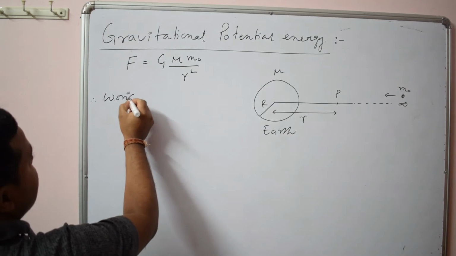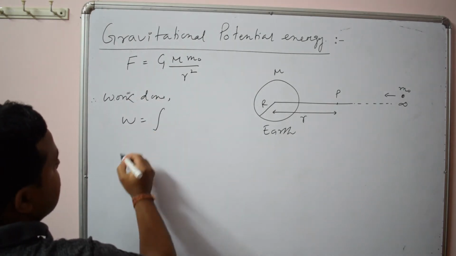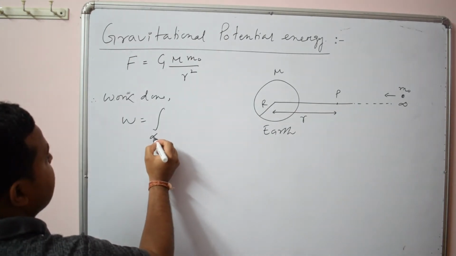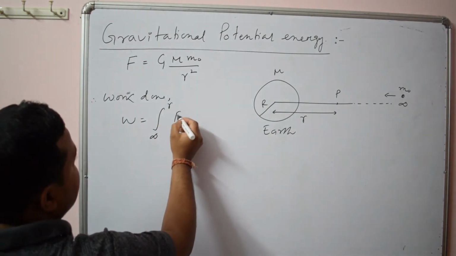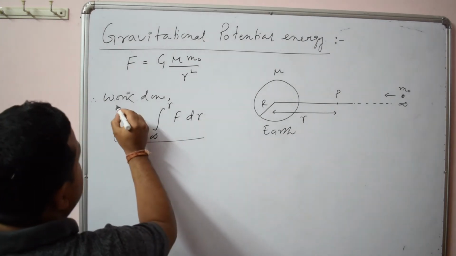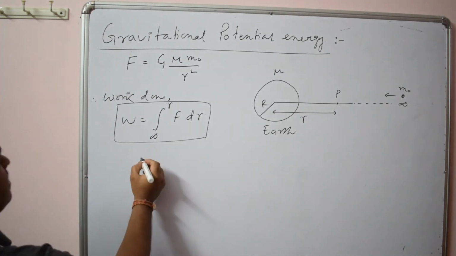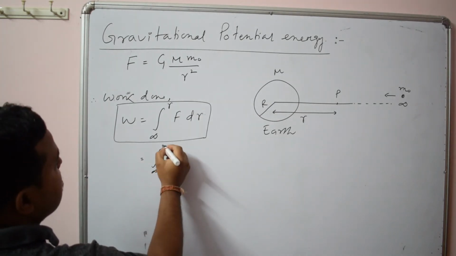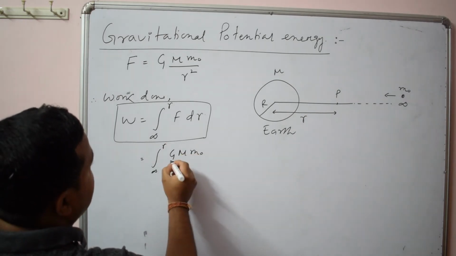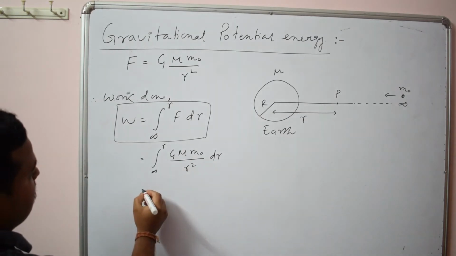Therefore work done will be simply the integration from infinity to r of F dr. So this is the formula for work done due to a variable force. Here we use the formula of F, that is G m naught by r square, dr.